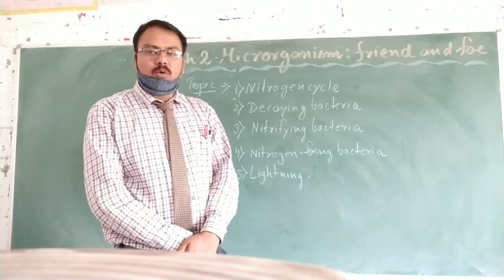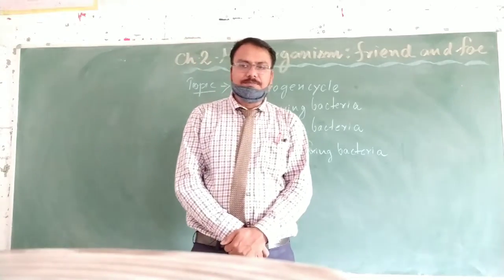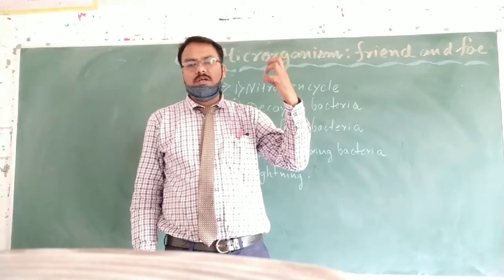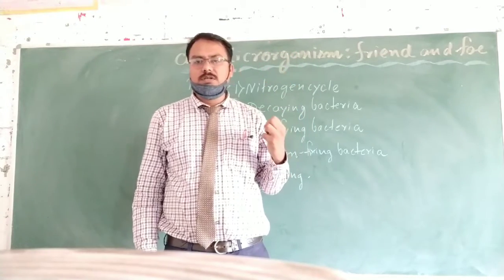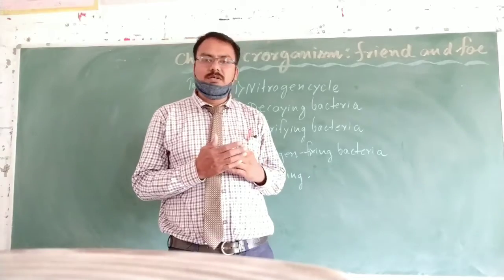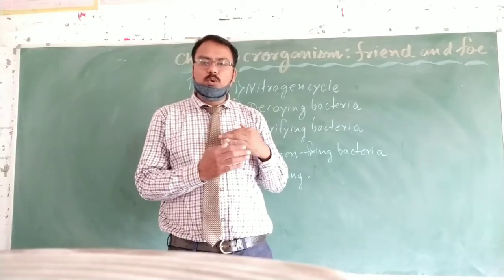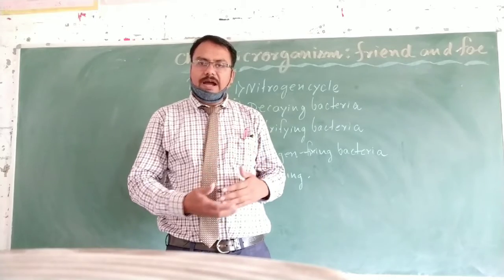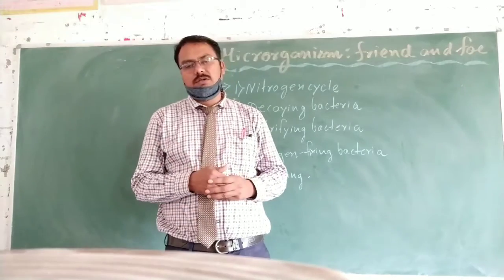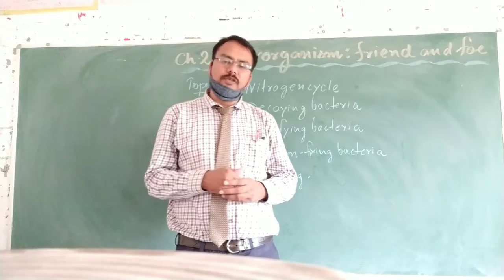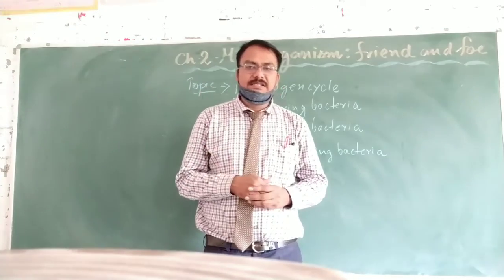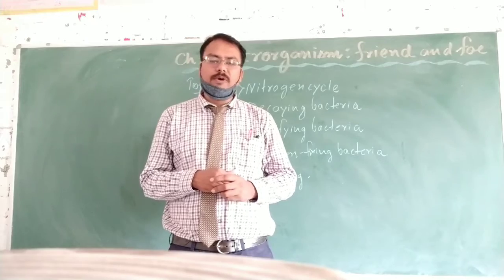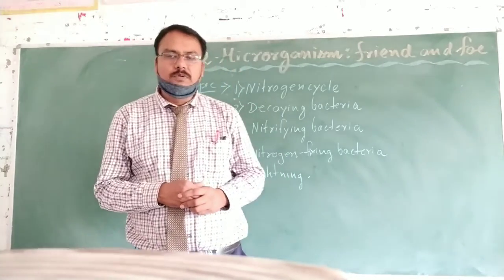The quality of that bacteria is that it takes nitrogen from the atmosphere, converts it into nitrate form, and provides it to the plants for their necessities, like growth of the body and preparing protein.